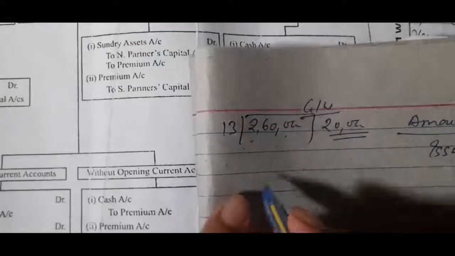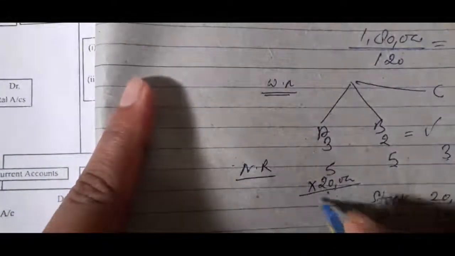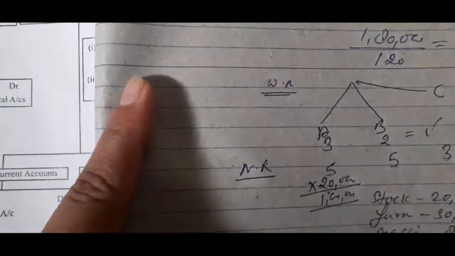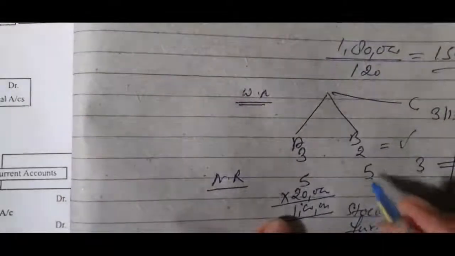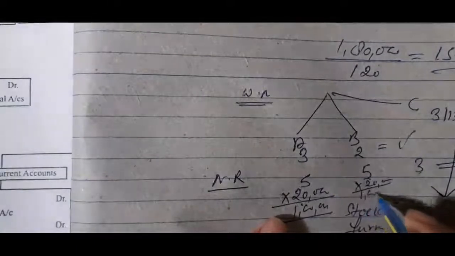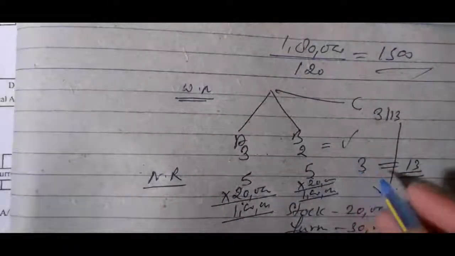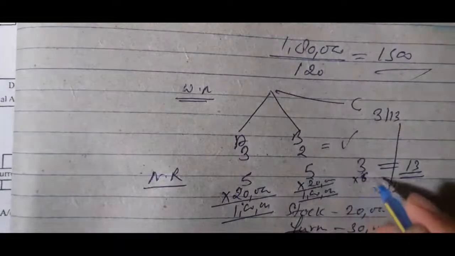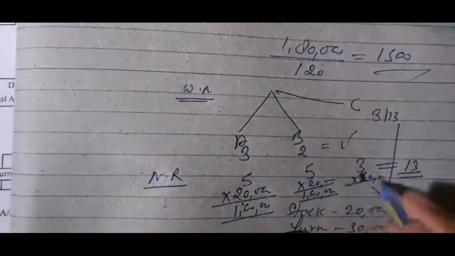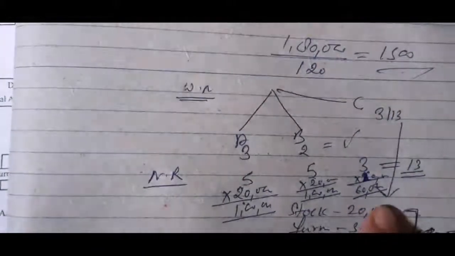Now according to this, 5 into 20,000 is 1 lakh goodwill for A. Same, 5 into 20,000 is 1 lakh goodwill for B, and 3 into 20,000 is 60,000 goodwill for C.